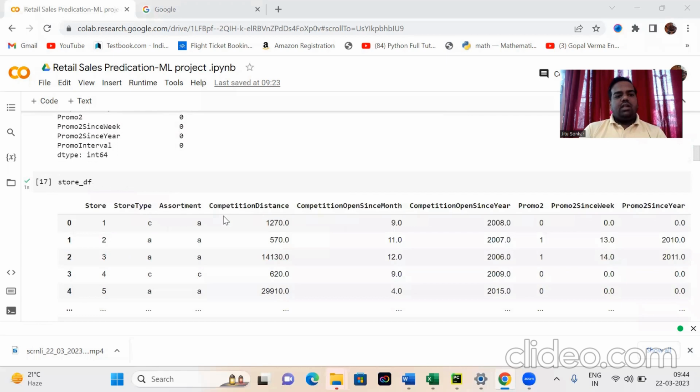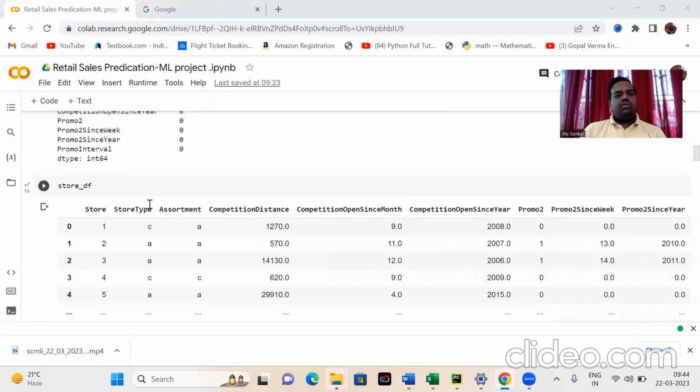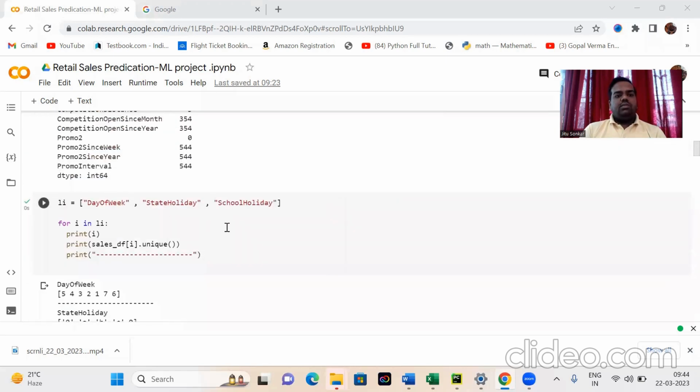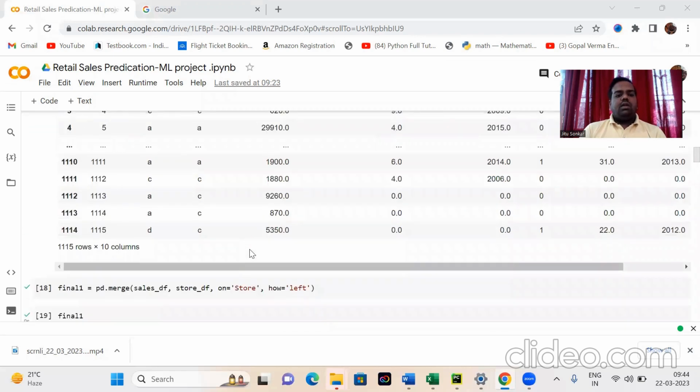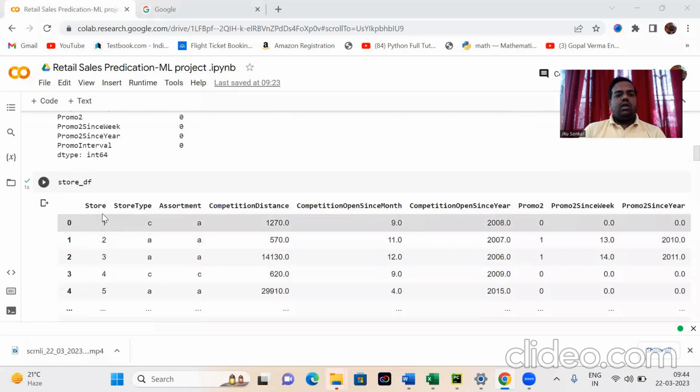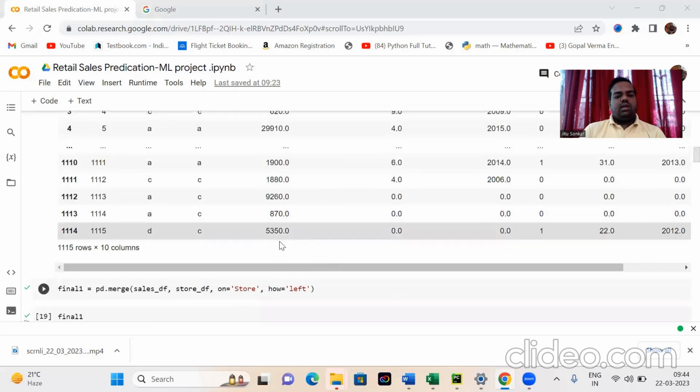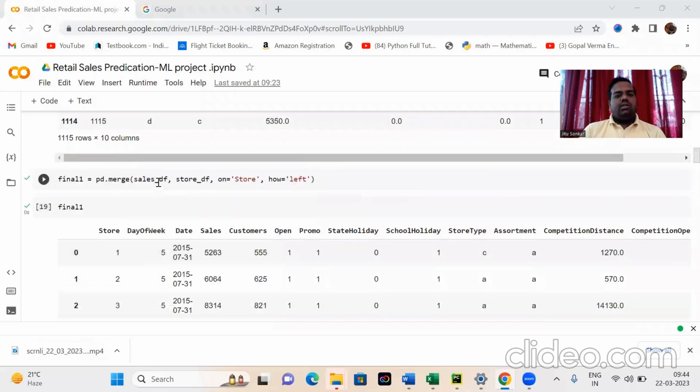So we decided that store_df and sales_df are merged to make one dataset. We merge them on the column that is common in both datasets, that is Store, and we merge with a left join.